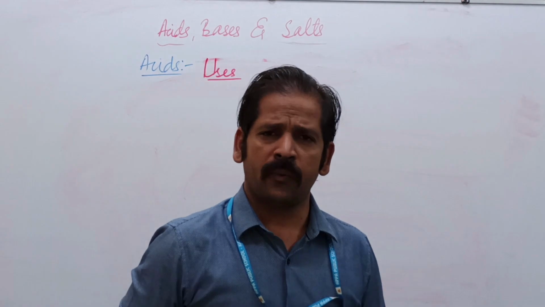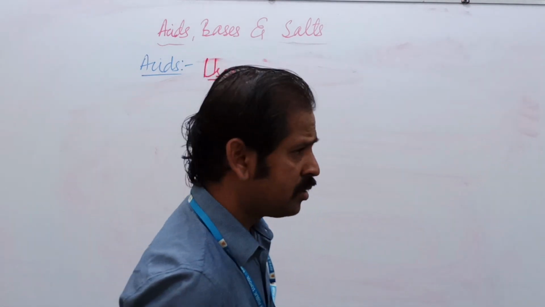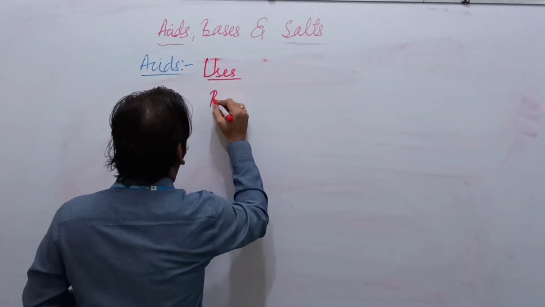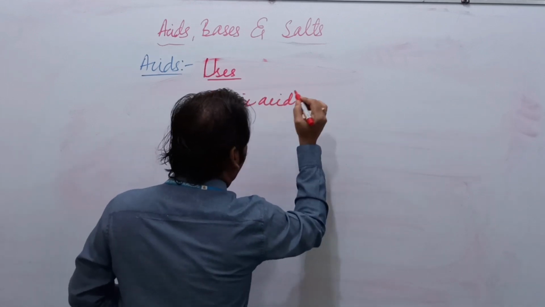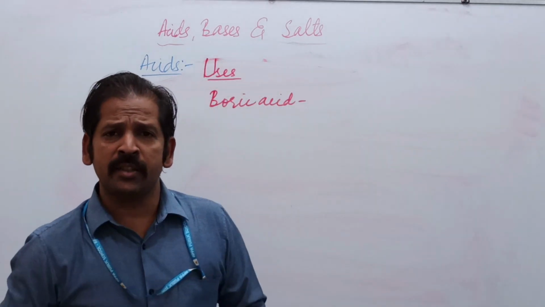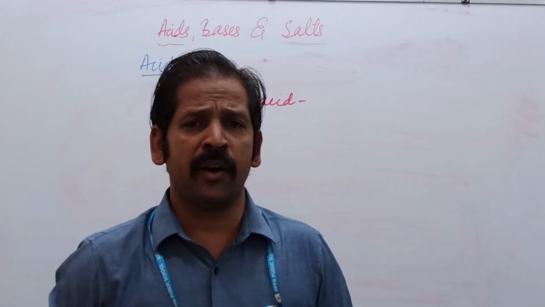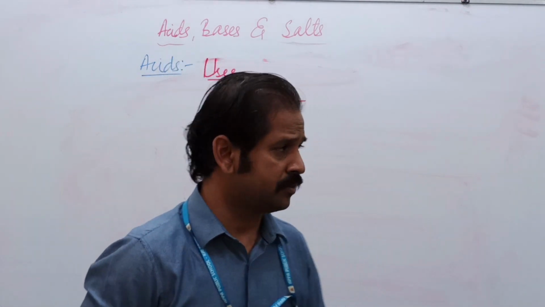Acids. The first one is boric acid. Boric acid is used as an eye wash or antiseptic.